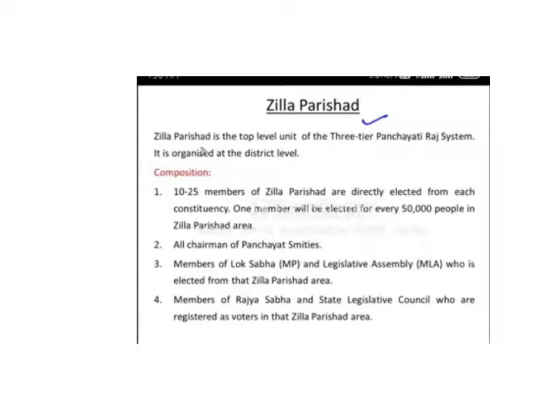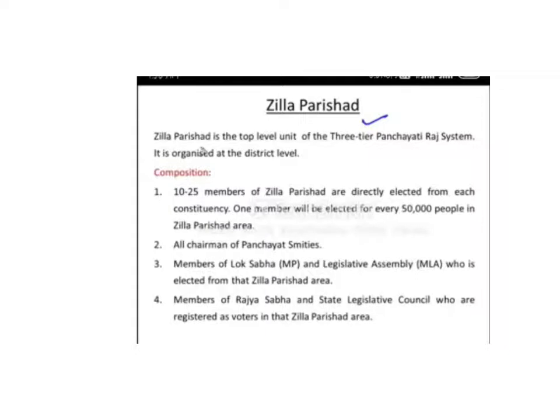So what is its composition? Composition means how many members are there in a Zilla Parishad unit. 10 to 25 members of Zilla Parishad are directly elected from each constituency. One member is elected for every 50,000 people in the Zilla Parishad area.